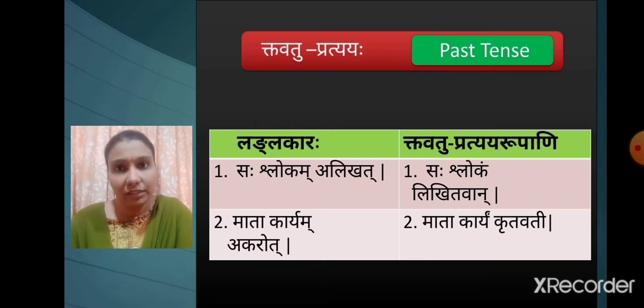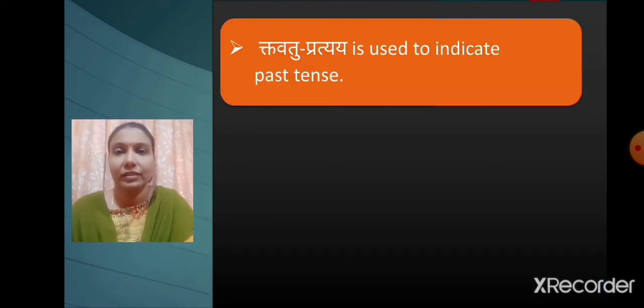In these sentences, likhitvan and krutavati are the examples of tavatu pratyay form and they are used to indicate the meaning of lang lakarah. So we can say, just like ta pratyay forms, tavatu pratyay forms are also used to indicate past tense.